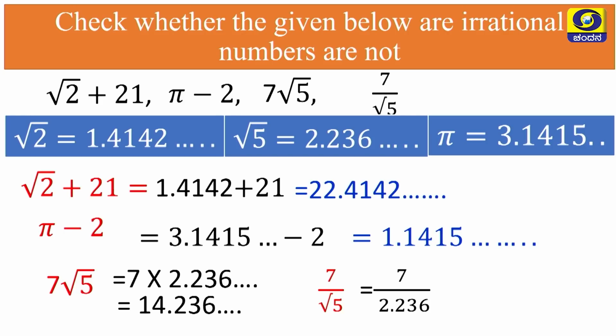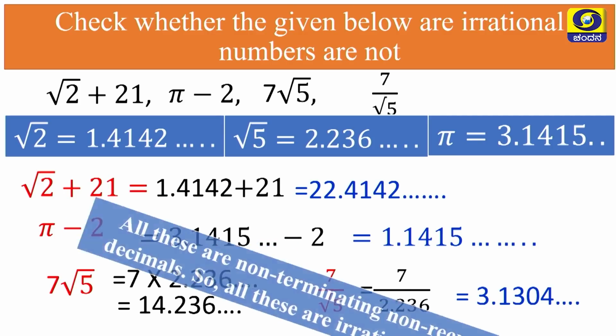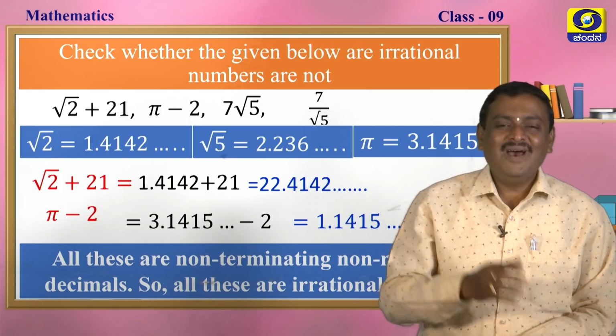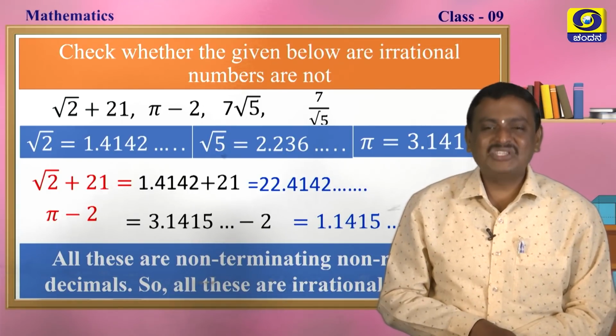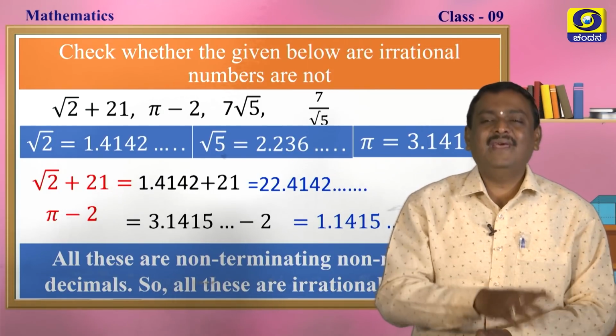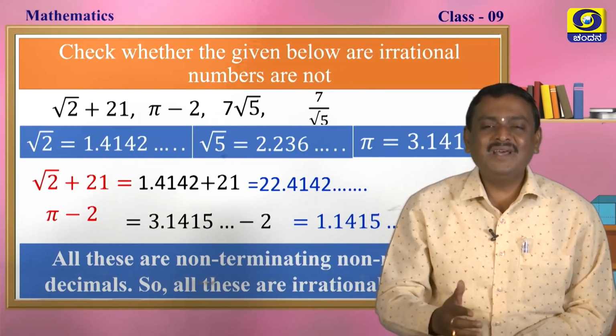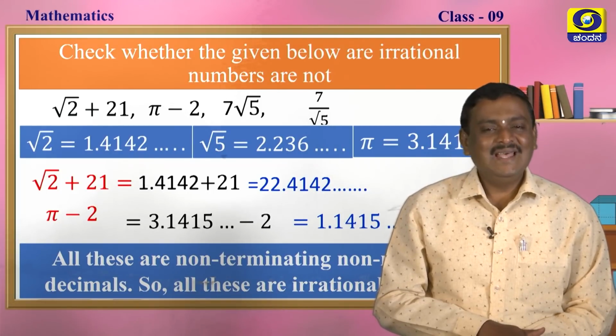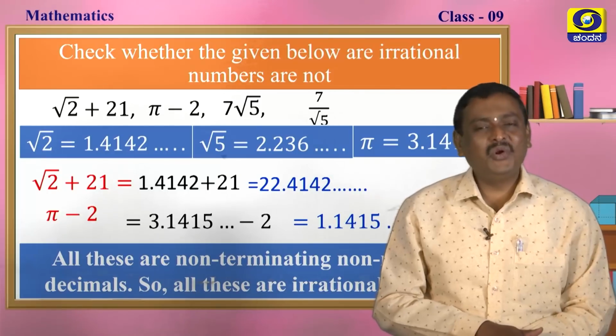So, divide 7 by 2.236, we will get 3.1304. Observe these examples, these are all non-terminating, non-recurring decimals, my dear students. So, all these examples are irrational numbers. Why? Because they are non-terminating, non-recurring decimals. Okay, my dear students, can you understand? Yes, let us move on to the next one.